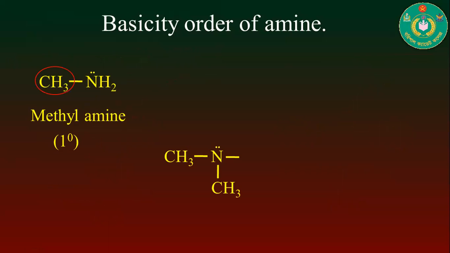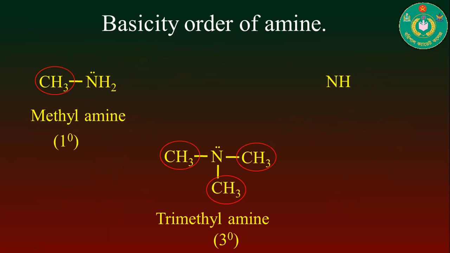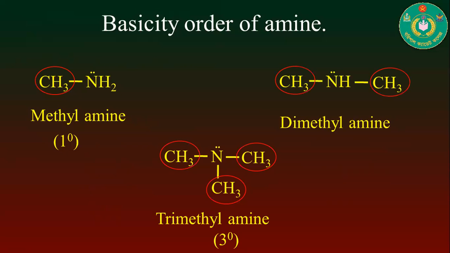Now we have to compare the basicity order of the following compounds. So what do you think, boys, which one is the more basic compound in this case? Obviously here 2 degree amine, that means the dimethylamine, will be the more basic structure, and the last one, that means the tertiary amine, will be the less basic structure in this case.